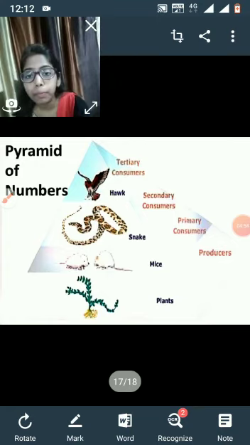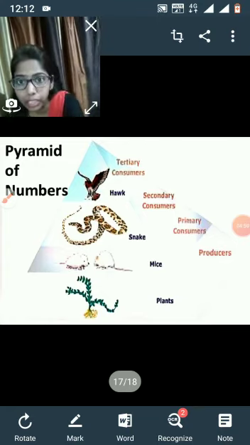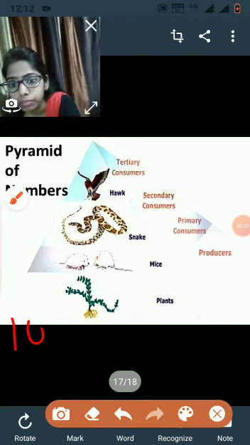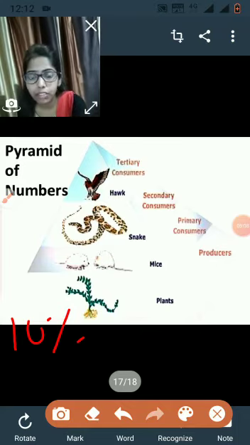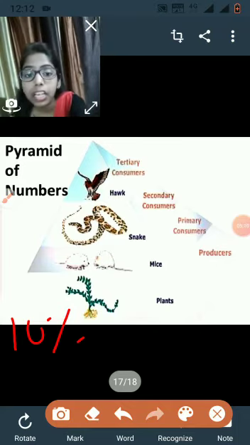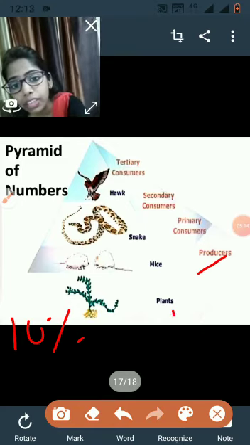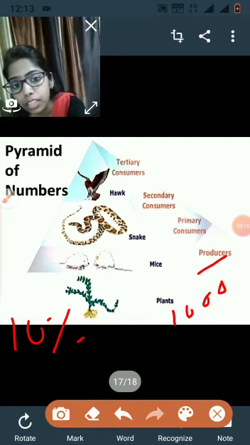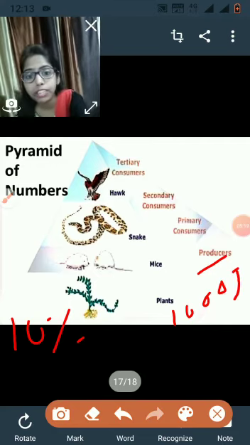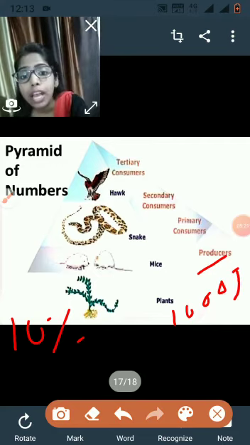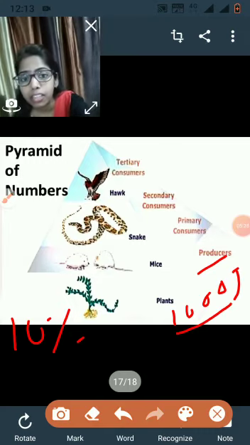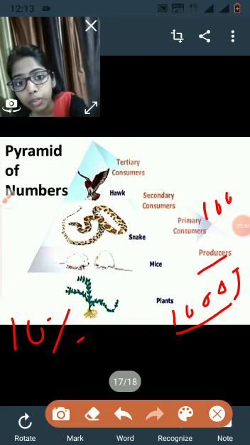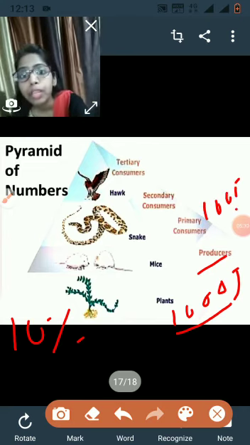As we move up in the pyramid, the energy decreases. According to the 10% law, only 10% of the energy will be transferred to the next higher trophic level. If the producer has 1000 joules of energy, 10% of this 1000 joules is transferred to the next trophic level, which means only 100 joules of energy will be transferred to the primary consumer.